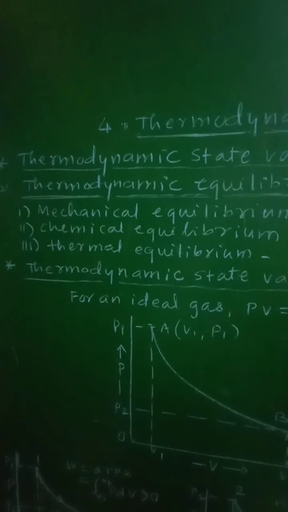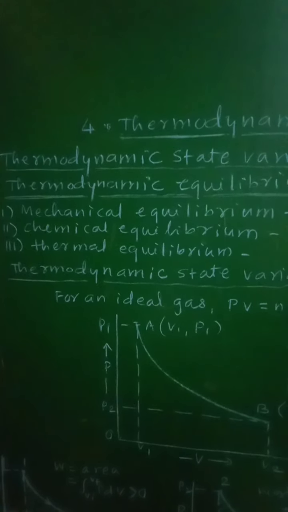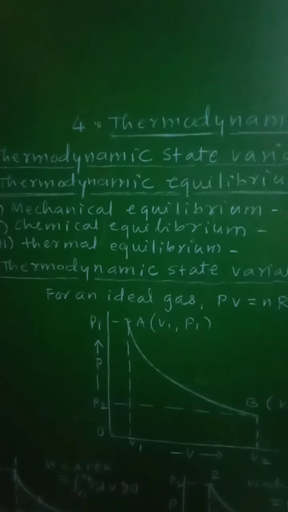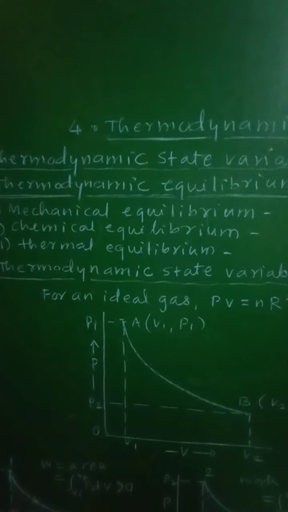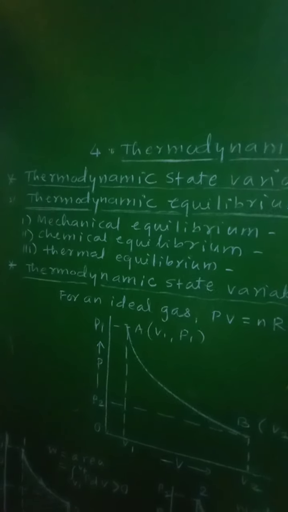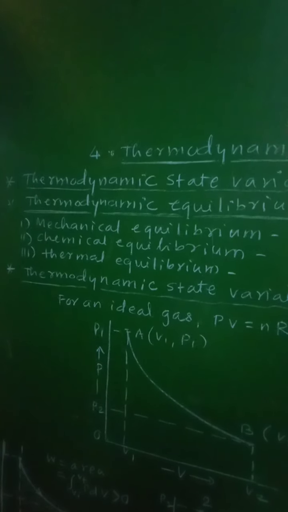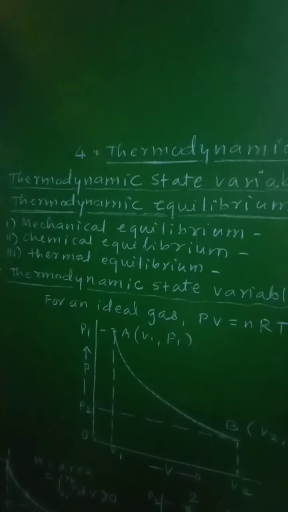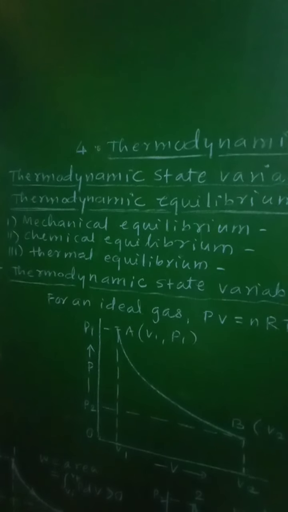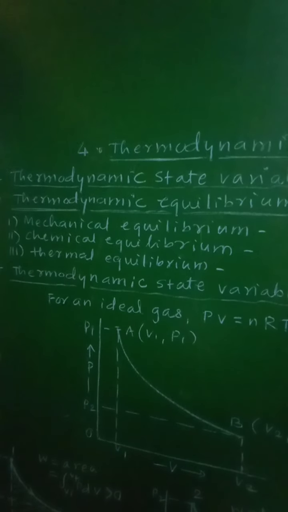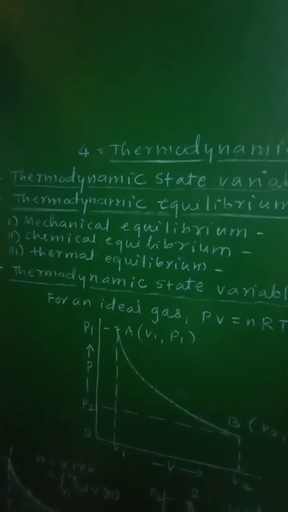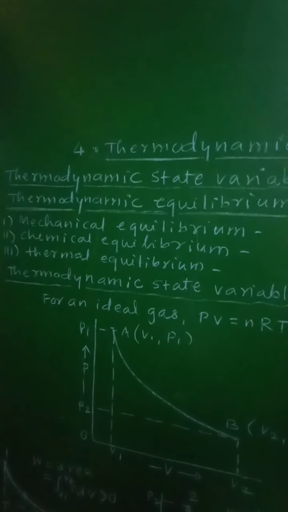The system is said to be in chemical equilibrium when there are no chemical reactions going on within the system, or there is no transfer of matter from one part of the system to the other due to diffusion.